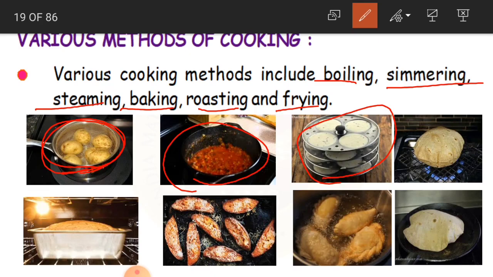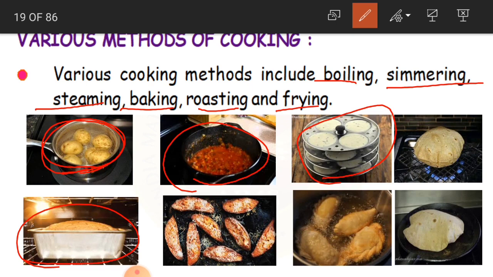And now baking. See here, cake. Cakes, muffins, biscuits, and bread, and also pizza and burger, all these food items are prepared by the method of baking. They are baked in ovens where heat is generated through electricity, and the item is prepared by this method.